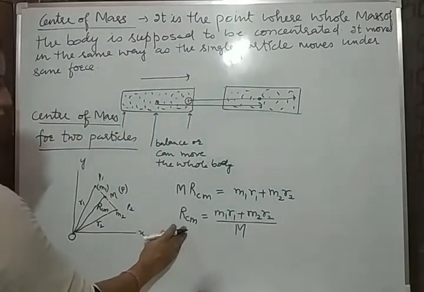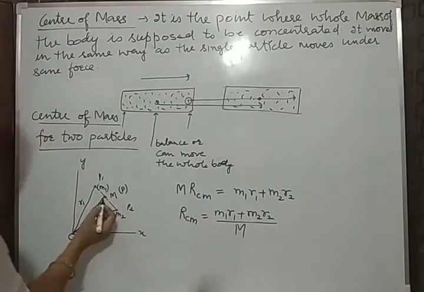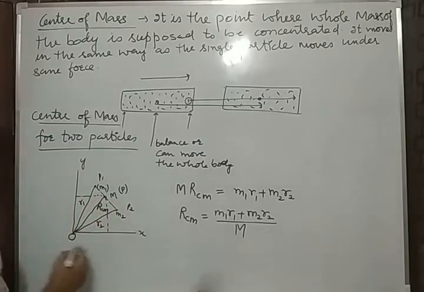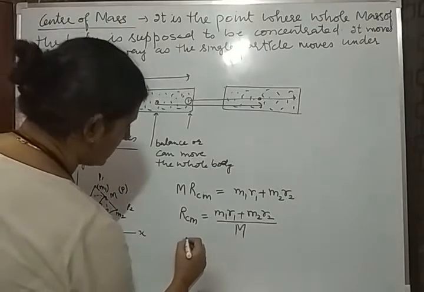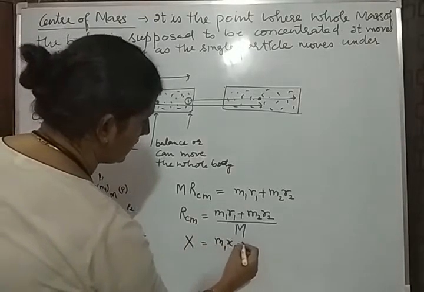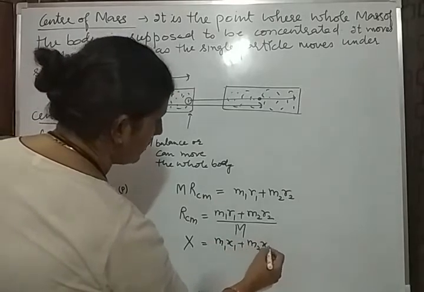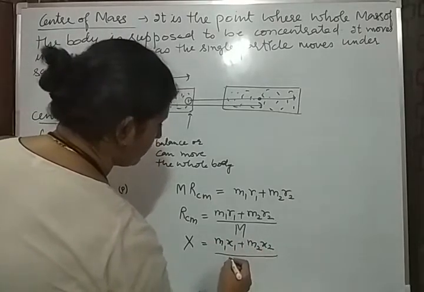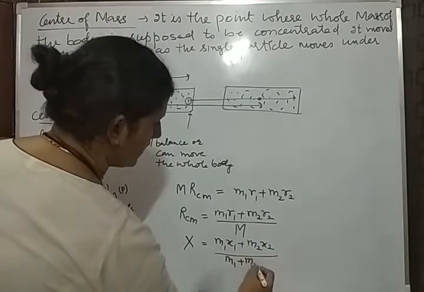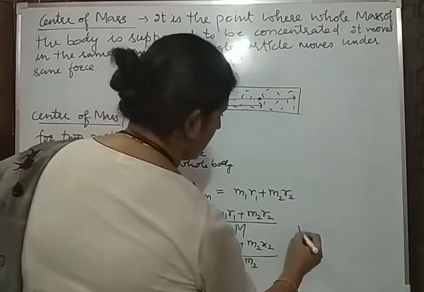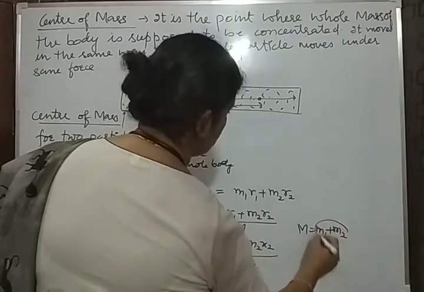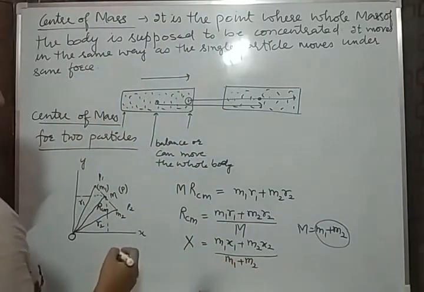This is the value for the center of mass. If you want to calculate it in the coordinate system as the x and y coordinate, the x coordinate will be M1 x1 plus M2 x2 divided by the total mass, or you can write it as M1 plus M2. Here capital M is equal to M1 plus M2, which is equivalent to the whole mass of the particles.